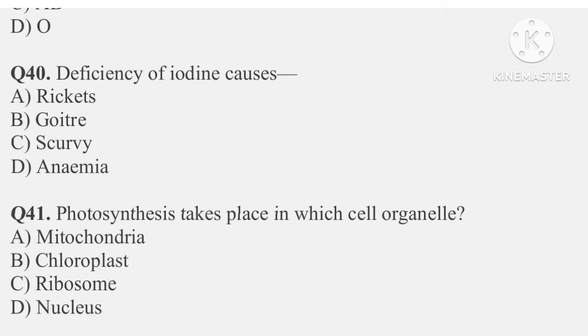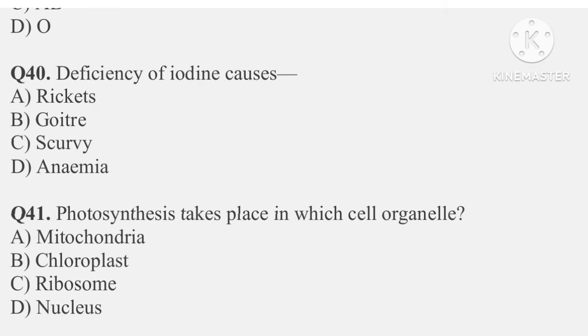Question number 42. The red color of blood is due to hemoglobin. That is option C. Question number 43. Which part of the brain controls balance of body? So the correct answer is option C, that is medulla. Question number 44. Which disease is caused by deficiency of vitamin C? So the answer is option C, that is scurvy.